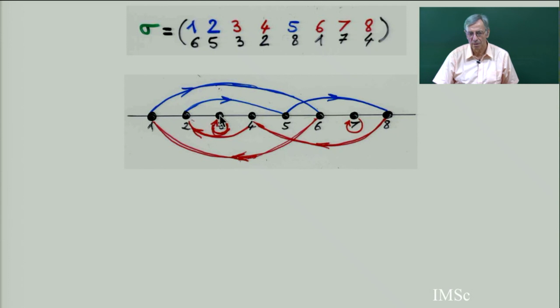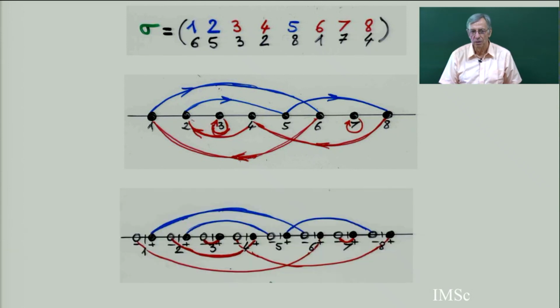Now the second step is to split each of these points into 2 points. The number i becomes i minus and i plus. On the left you put white, on the right you put black. And then by construction, each edge, blue or red, will connect a white and a black point.